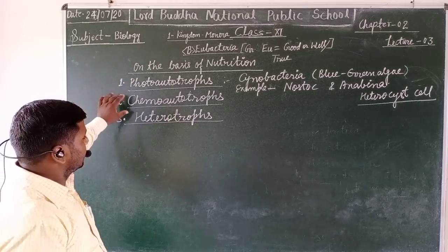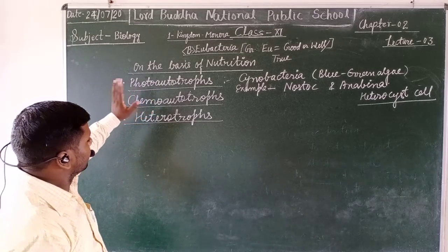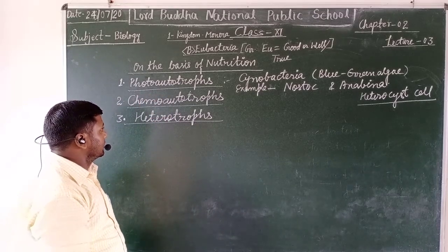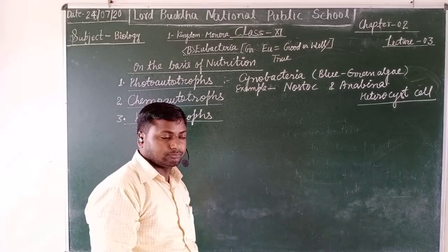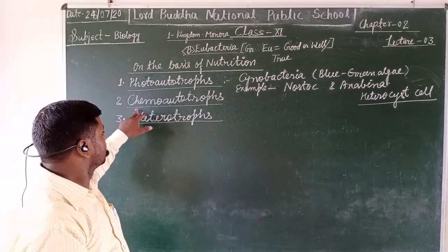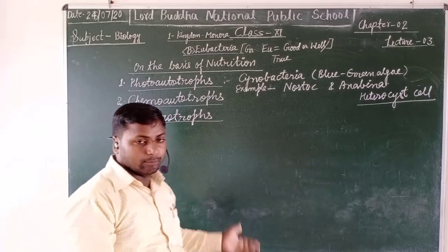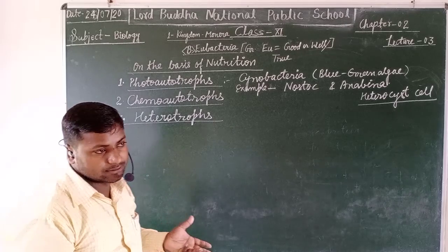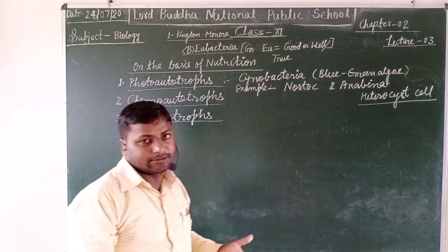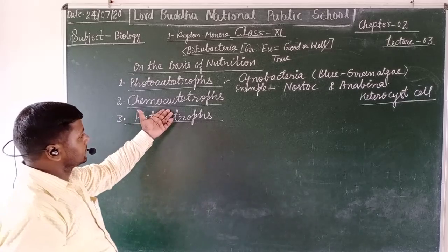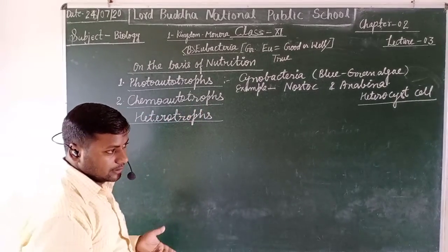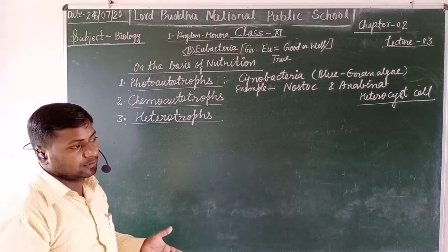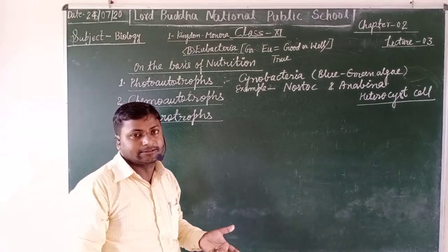Now, students, another class of eubacteria is chemoautotrophs. The chemo means belongs to chemistry. It means chemical substances. Autotrophs means having the ability to prepare their own food, or self food synthesis ability.